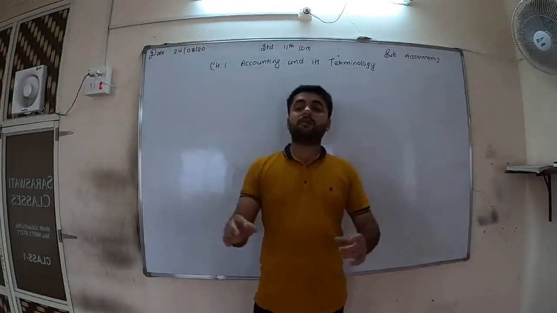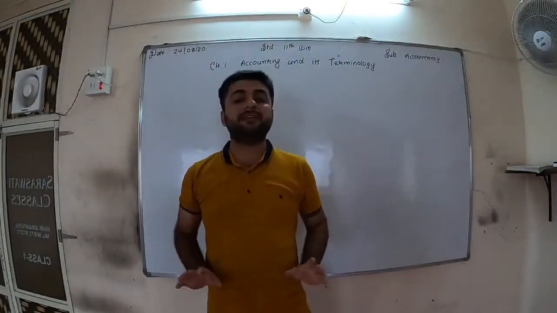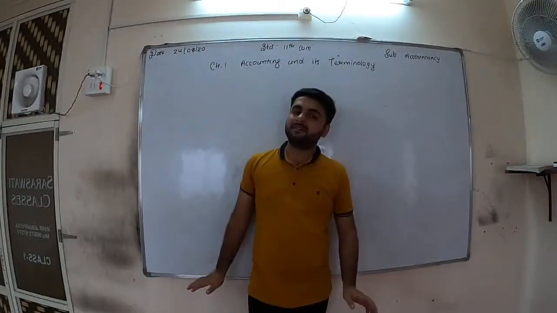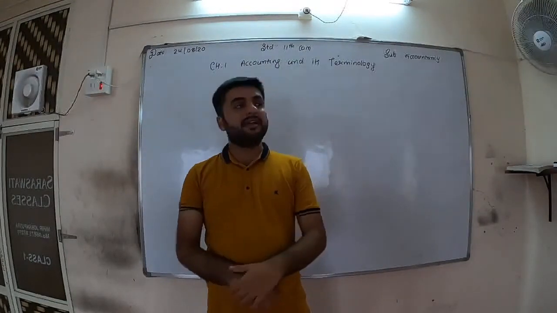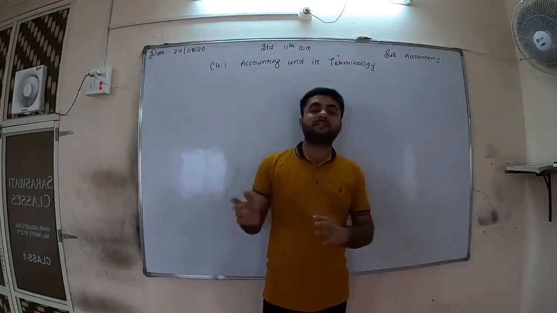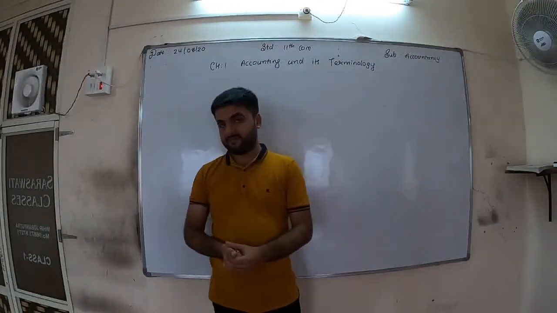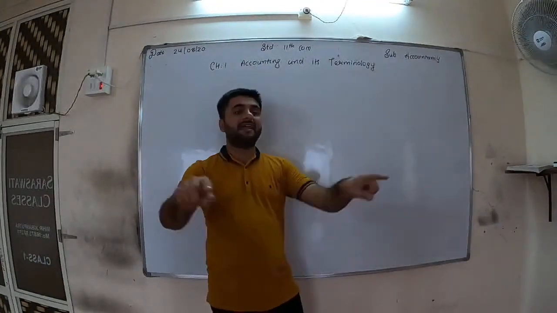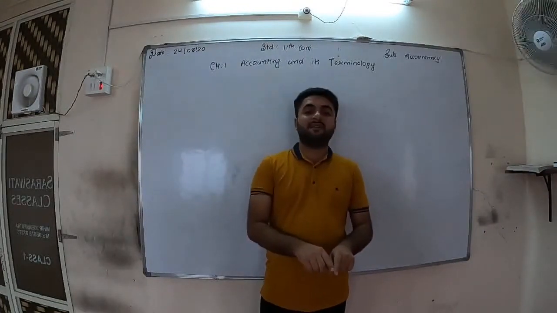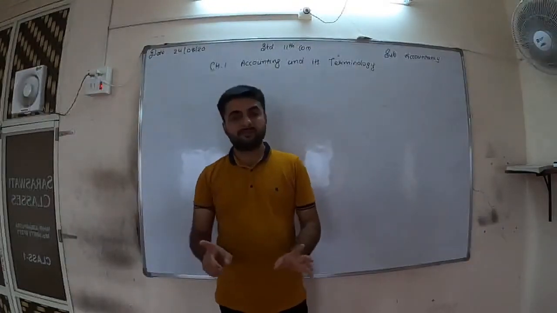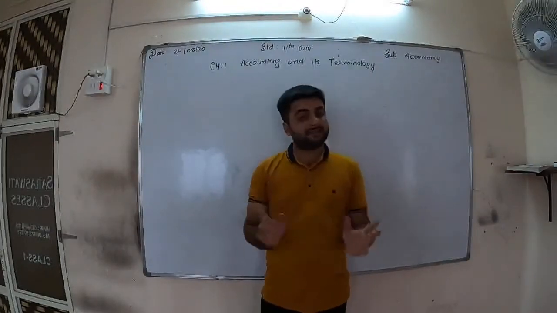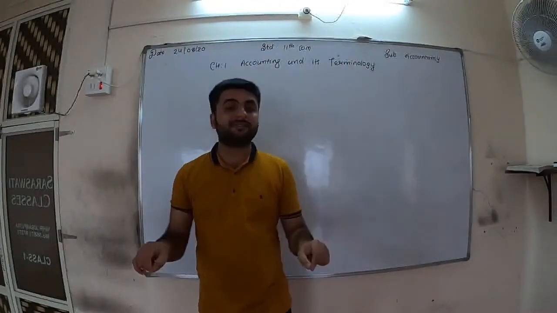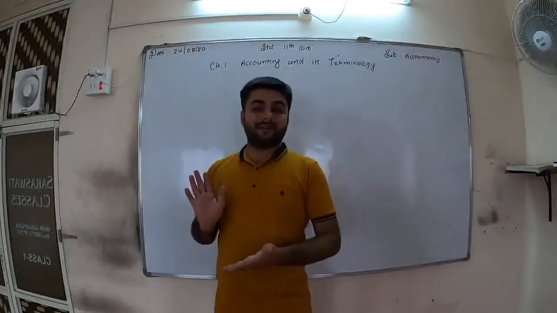Liability means the amount we have to pay in future, amount payable in future, that is a liability. And in the sixth and seventh words, types are explained. In the sixth word they are telling internal and external. Internal liability means within the business, owner and business. What you will remember: owner and business. And external liability means outside the business, means business and third party.